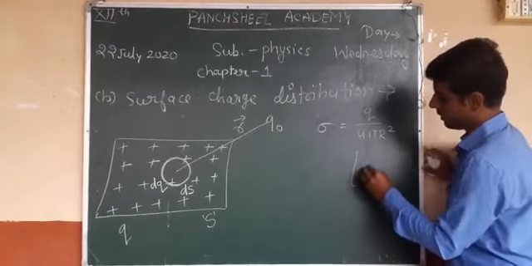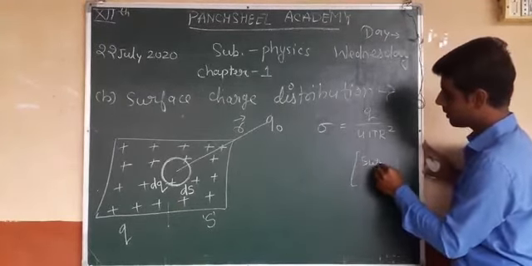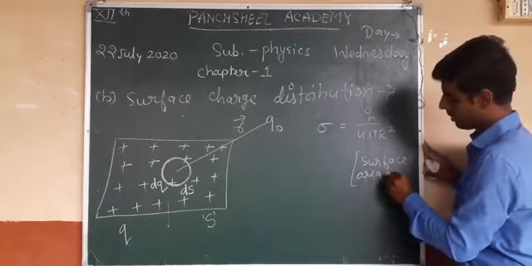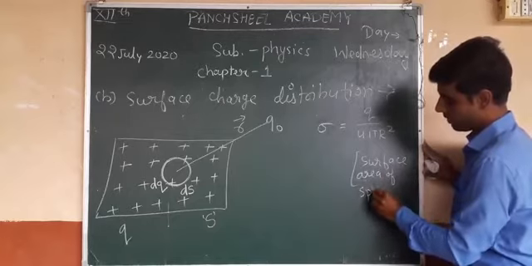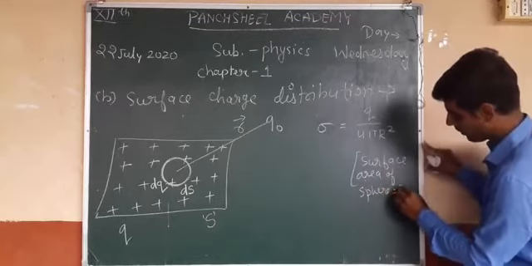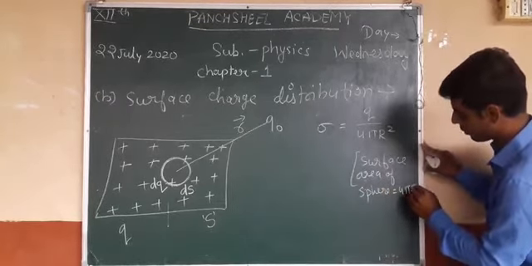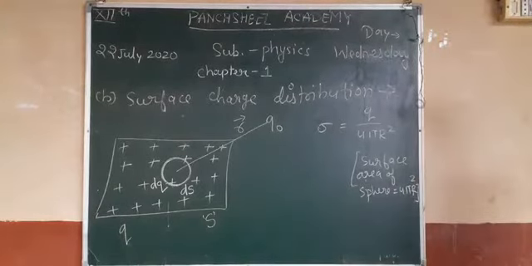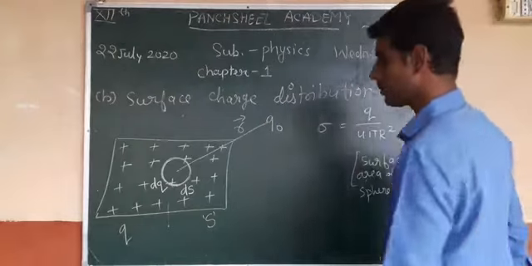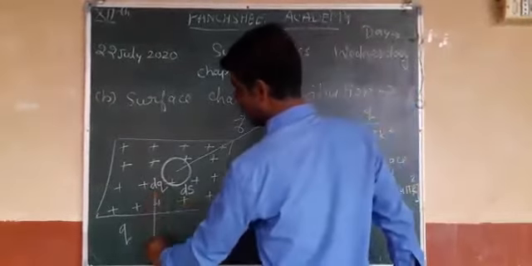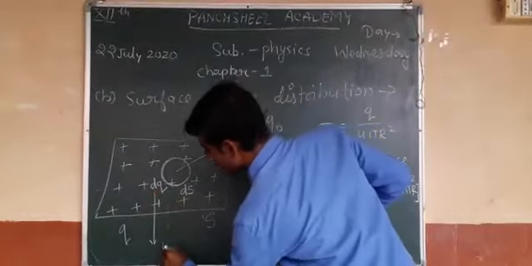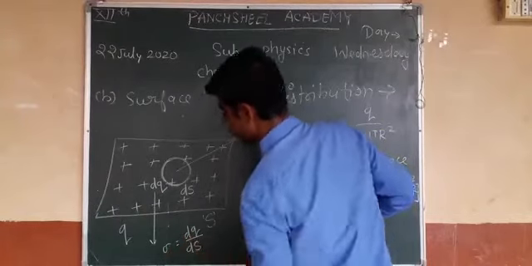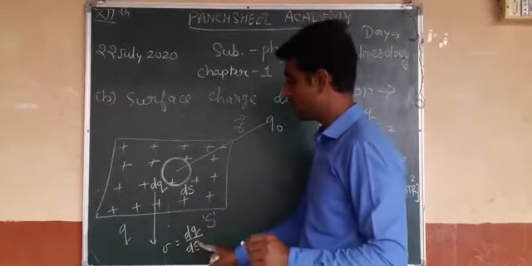Right here, surface area of sphere equal to 4 pi r square if r is the radius. Now this is the dq charge and sigma equal to dq upon ds.